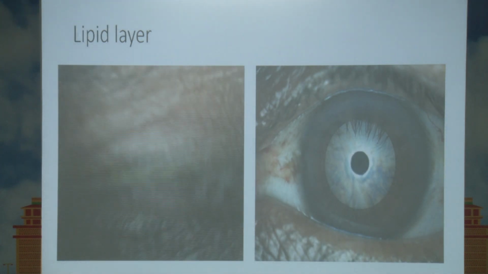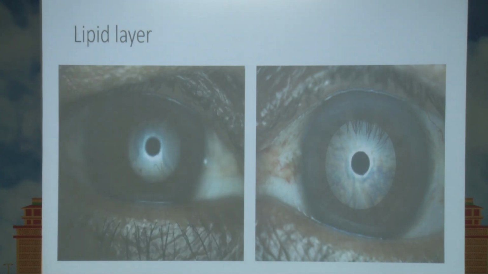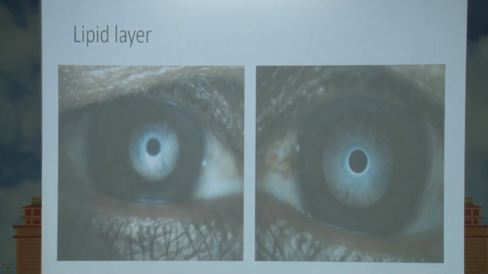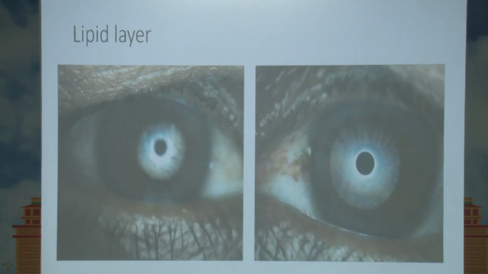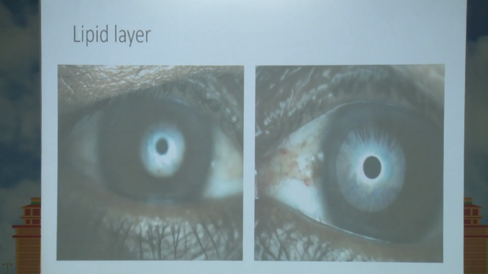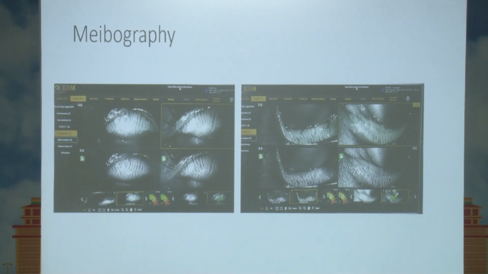And this is how the lipid layer would look, the rainbow colored layer that is over the cornea. The thickness is also measured by the machine, and it also calculates the loss in the meibomian glands, the upper lid and the lower lid, and this is how it pictures and quantifies whether the meibomian gland is healthy or unhealthy or lost.